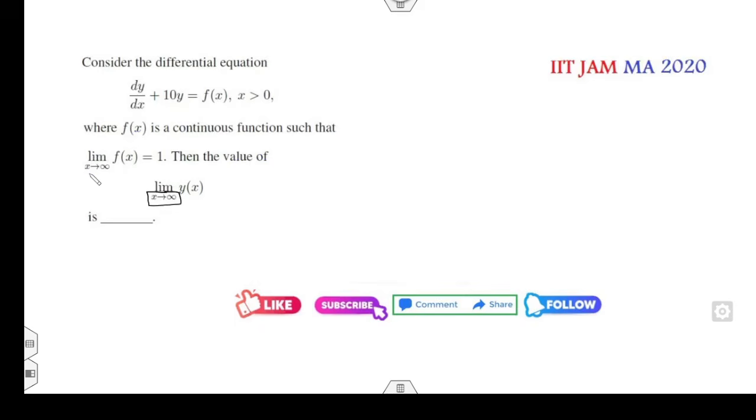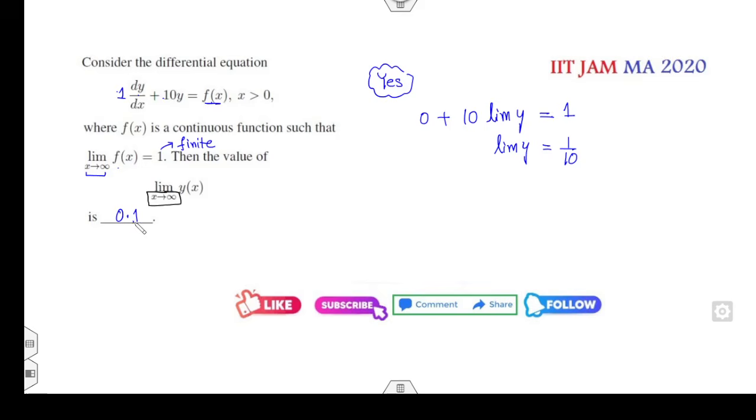Can you apply the steady state solution? Yes, because x approaches infinity is given, the coefficients are positive, and whenever x approaches infinity the limit is finite. So yes, you can apply the steady state approach. The first value will be 0, plus 10 times the limit of y is equal to 1. So what is the answer? The limit of y is 1 over 10, the right answer of the problem.